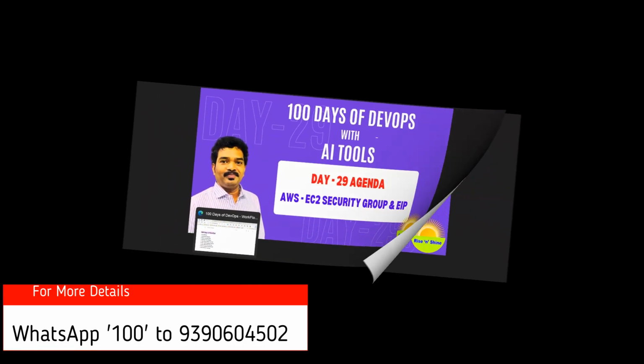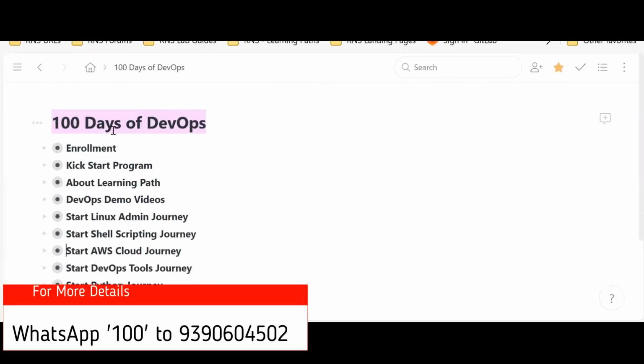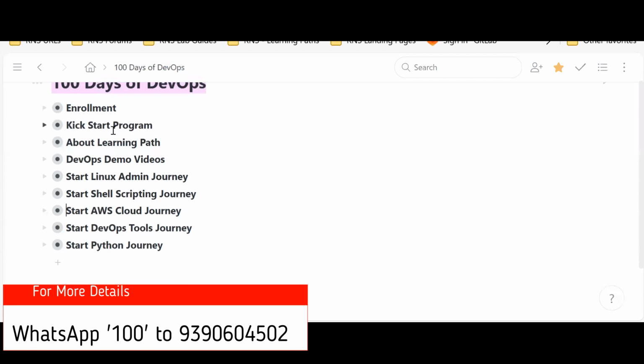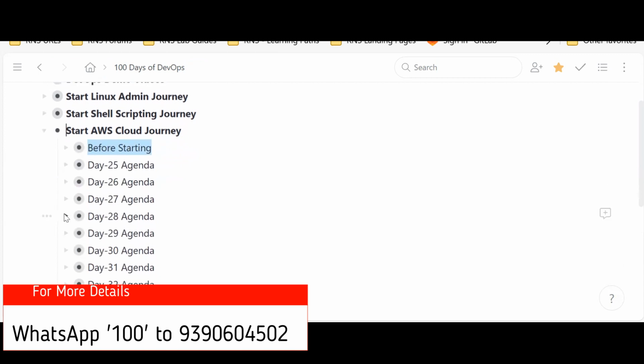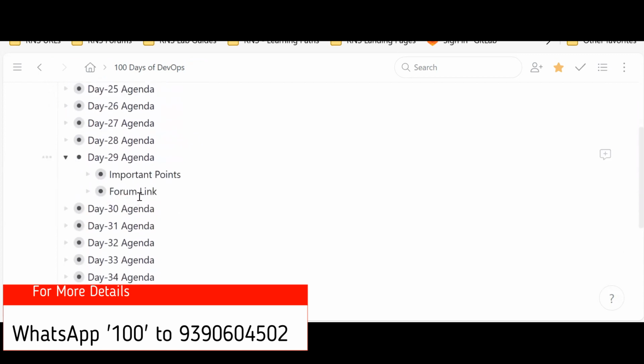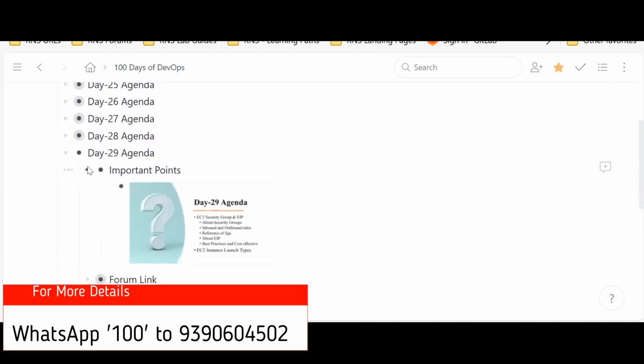As per our regular workflow, we are in the AWS Cloud journey, and this is day 29 with its important points.